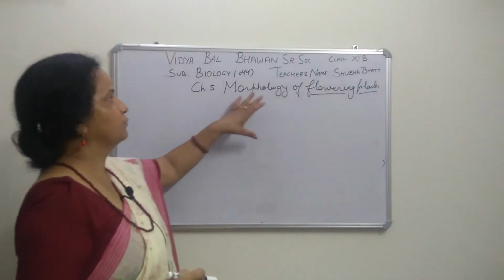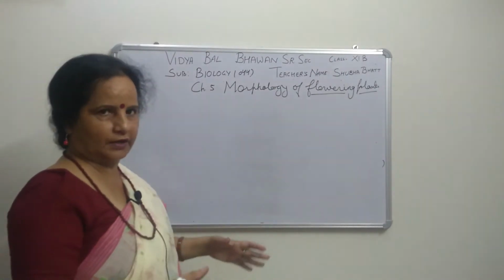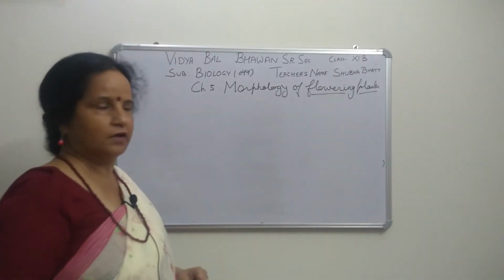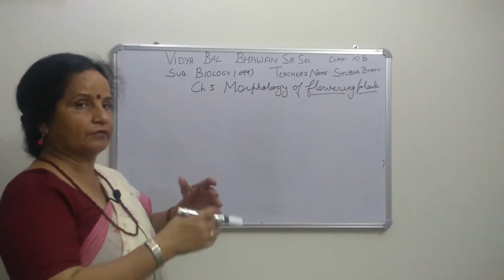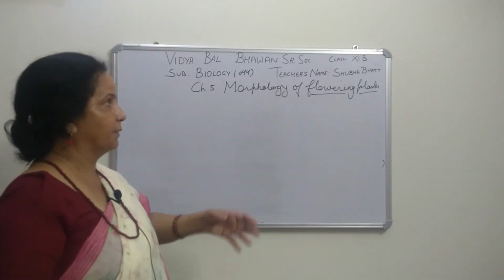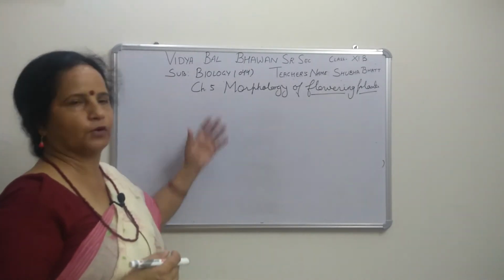Morphology means external features. When we see the outside, we don't go to a huge microscope. We will not go to anatomy, which is called internal features, when we are talking about tissues. But here we will see what features we can see externally with naked eyes. We will study about that.